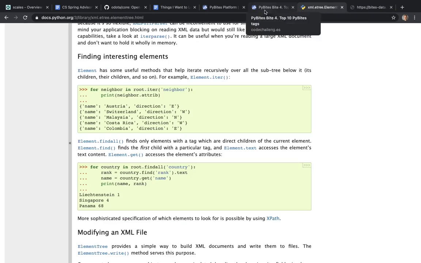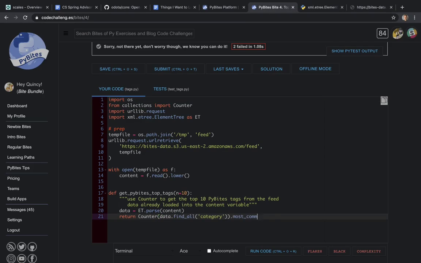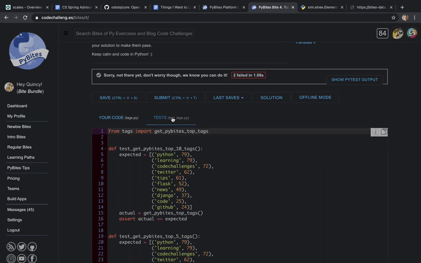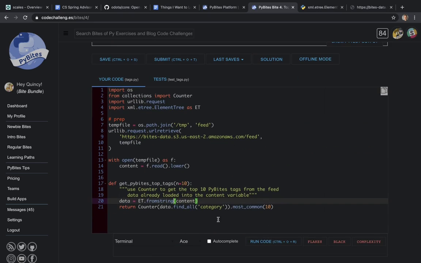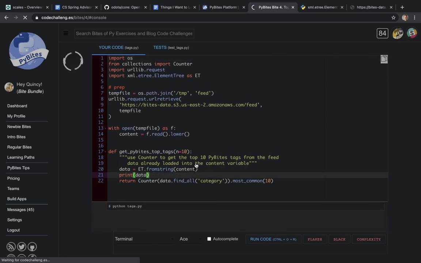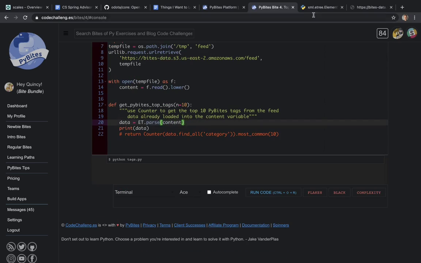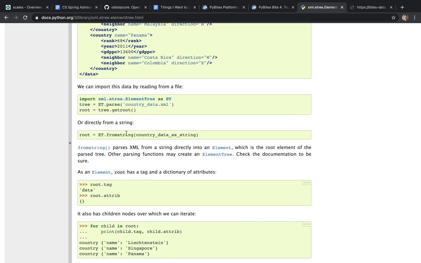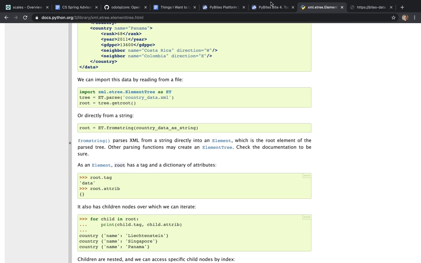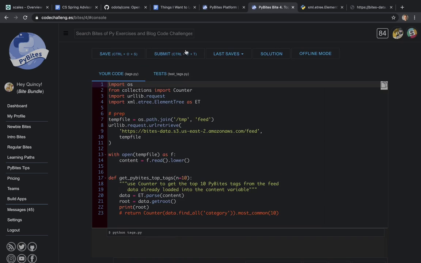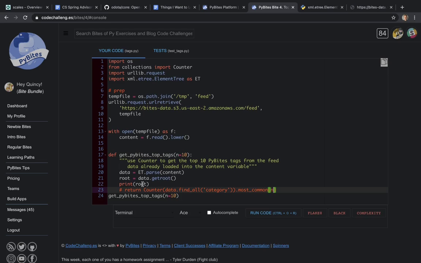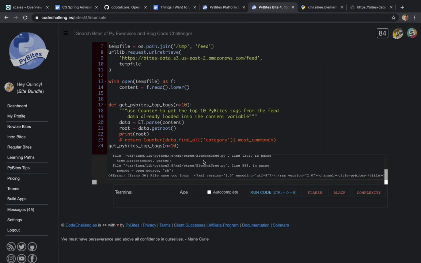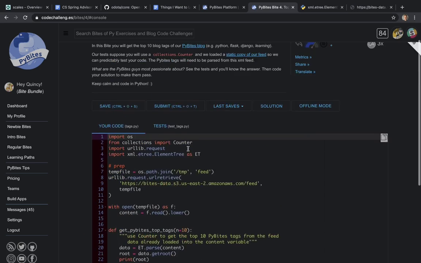Now, one thing I don't like about PyBites, or at least I did not like, was that whenever you run your code, you don't get convenient output like you do with Code Wars, for example. And I actually realized a solution to this, which is kind of comical that I never thought to do before: there is a terminal I can use, and I can just run the function in the code and get the output I want to see in the terminal.